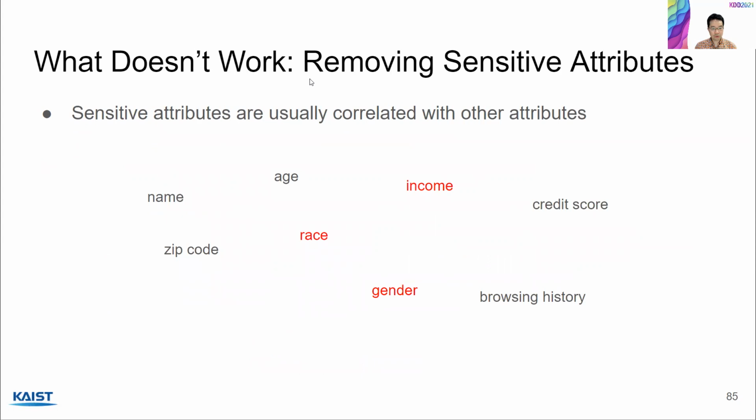I also like to explain what doesn't work. So, a naive approach to mitigating unfairness is to remove sensitive attributes. So at first glance, it seems like, if sensitive attributes are the problem, why not just not use them? Well, the problem is these attributes are usually correlated with other attributes. So let's say that you want to remove these three sensitive attributes: race, gender, and income.